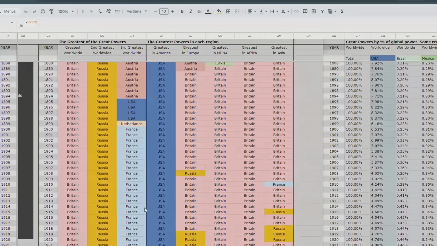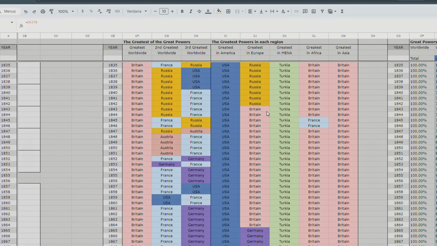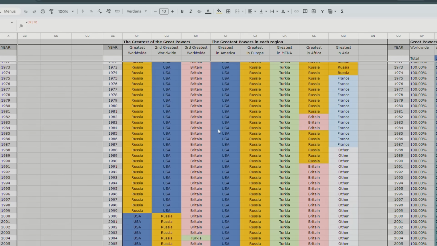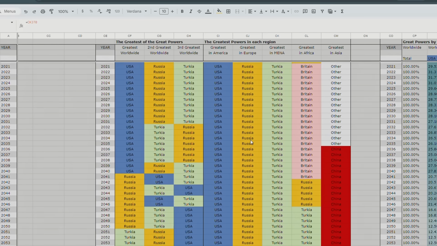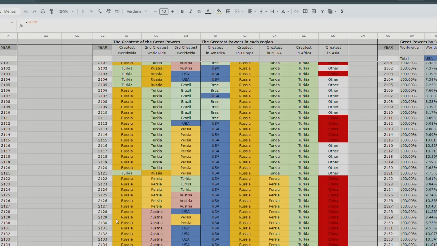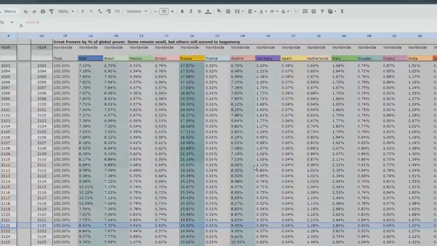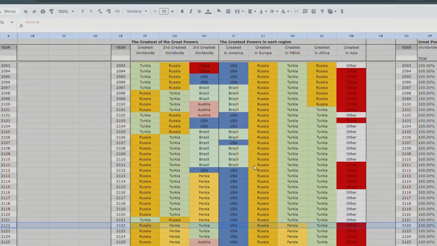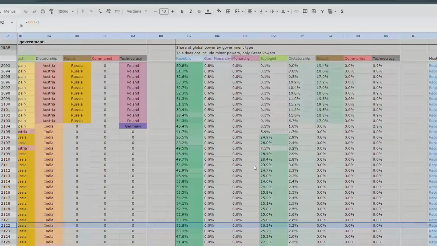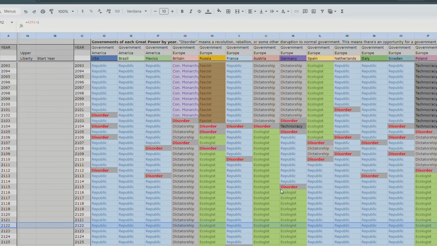If we want to track which country controls which continent, we can do it over here, right? So the United States is, of course, the most powerful country in America. Russia becomes the most powerful country in Europe. Turkey is the most powerful country in the Middle East until Persia gains power in 2122. So, and then let's check to see what governments they have before we see what happened. So Turkey versus Persia, scroll over here to the governments, which is this multicolored tab.